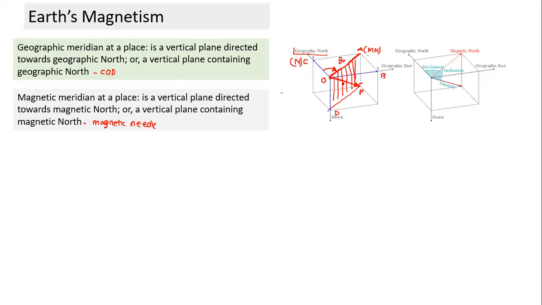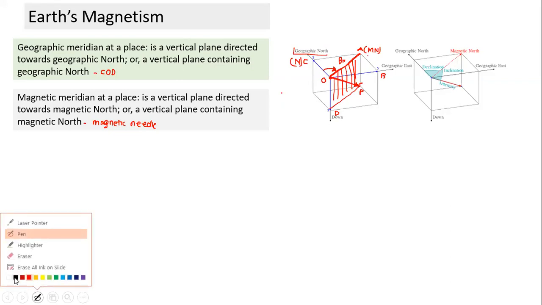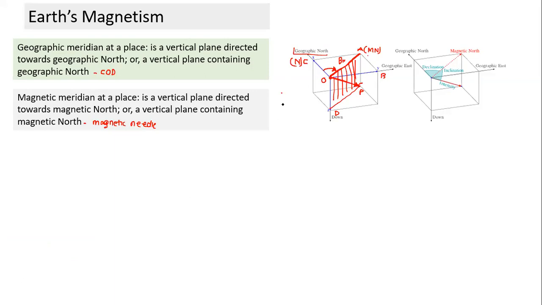Kathy, are you able to visualize what OP indicates? Yes, sir. What does length OP indicate? Not yes, sir, tell me what it indicates. The magnitude of Earth's magnetic field. Now see, the length of OP indicates its magnitude, and the orientation of arrow OP indicates the direction of the magnetic field. Kathy, what did I say? What does length OP indicate?